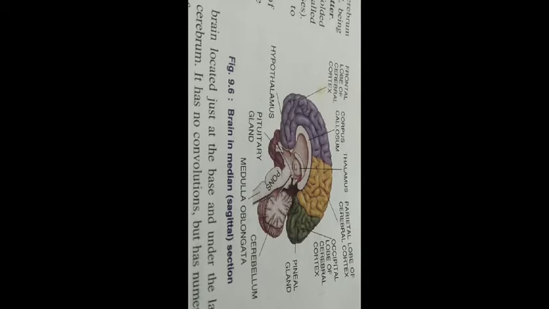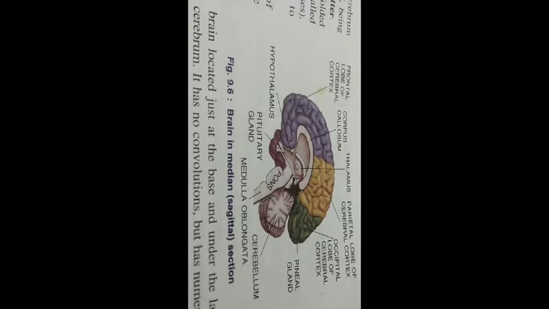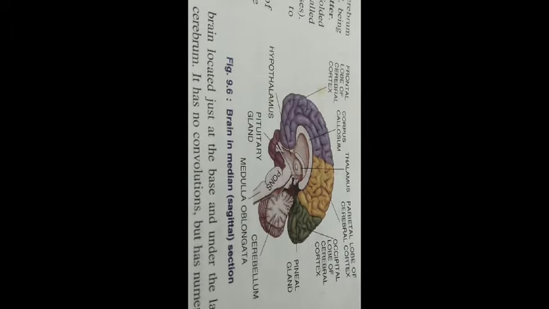The brain is protected by three membranous coverings called meninges, which continue backwards on the spinal cord. And the three membranes are namely dura mater, arachnoid, and pia mater. Dura mater is the outermost tough fibrous membrane. Arachnoid is the thin, delicate middle layer giving a web-like cushion to the brain. And pia mater is the innermost highly vascular membrane which is richly supplied with blood.